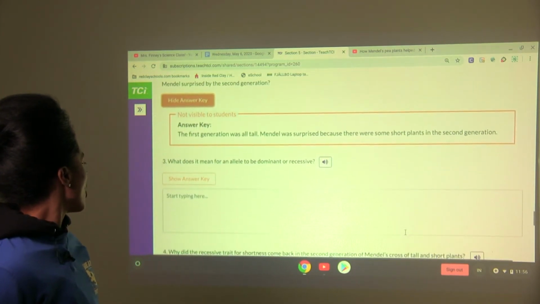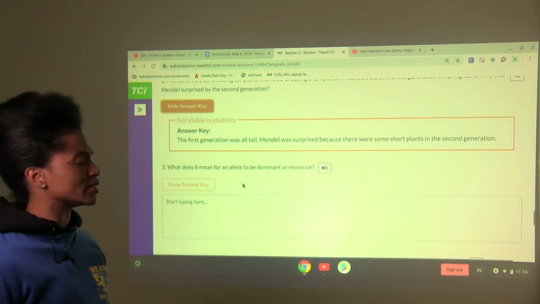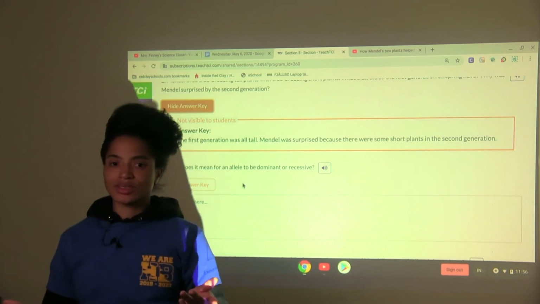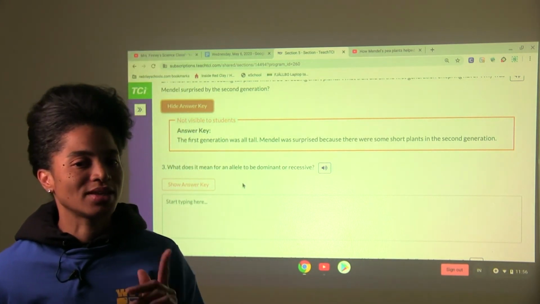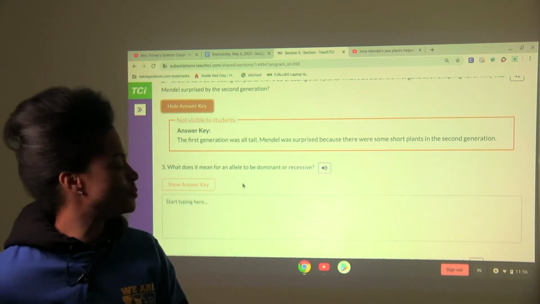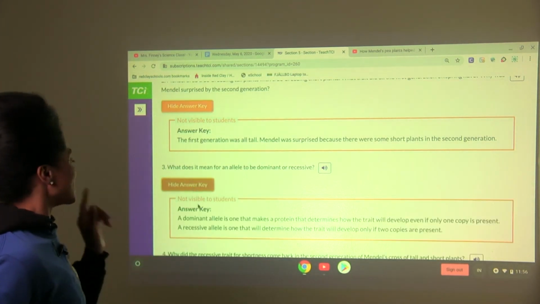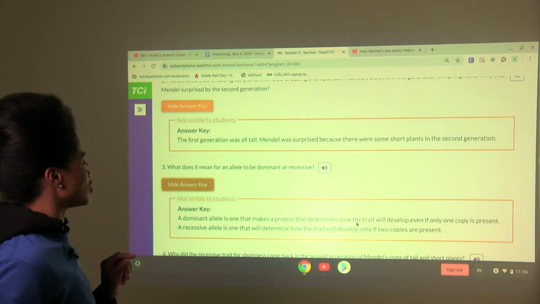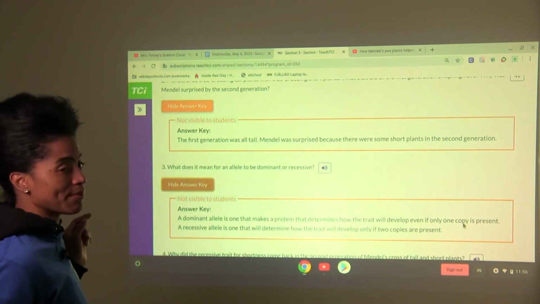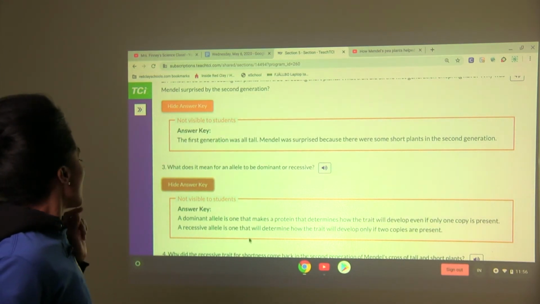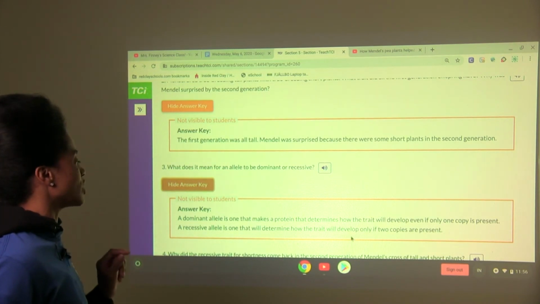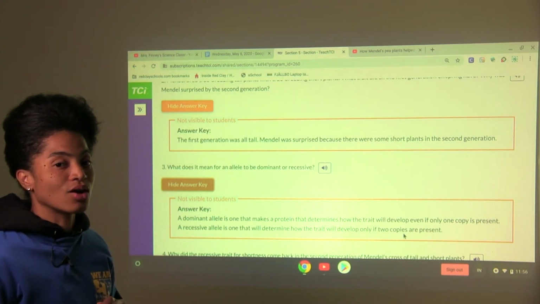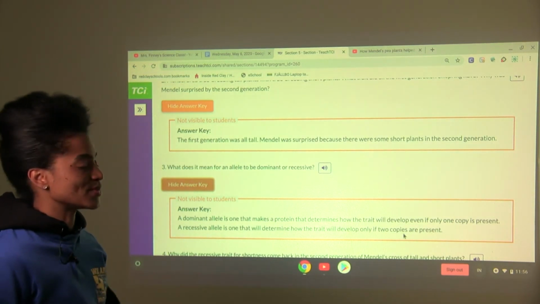Next question. What does it mean for an allele to be dominant or recessive? This one. I know you can explain this in your own words. Come on. Yes. A dominant allele is one that makes a protein that determines how the trait will develop, even if only one copy is present. A recessive allele is one that will determine how the trait will develop only if 2 copies are present. Keep that in mind. Only if 2 copies are present. Okay?